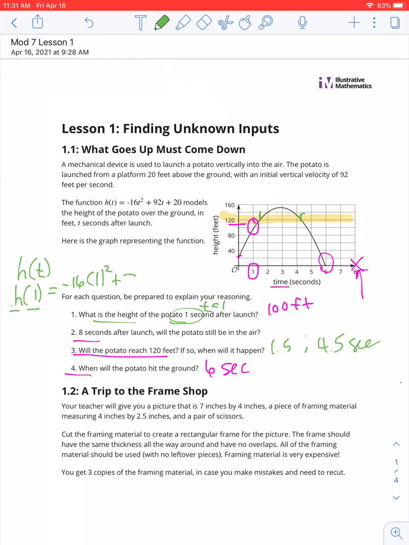And the question is, what is the height? So in algebra, you will see h of t, the function height as time goes on. So the question would be, what is h of 1? What is the height at 1 second? So everywhere in that equation, we would put a 1 where we see the t.